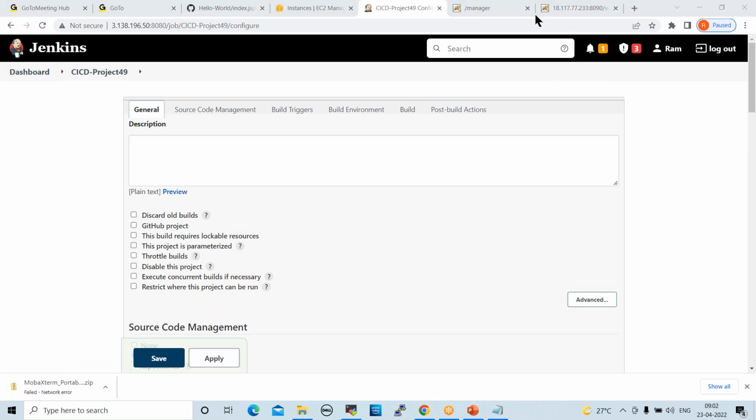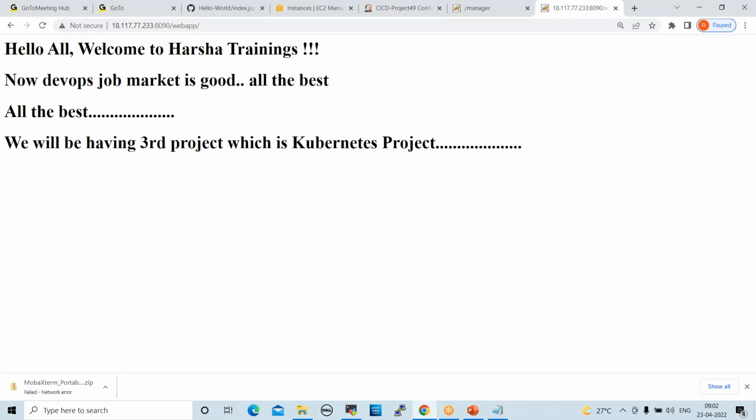Fine. So why am I doing it like this? In the real world, applications will be deployed like this. Now, this code is deployed on the Tomcat server, right? But normally we don't trigger it manually, right?